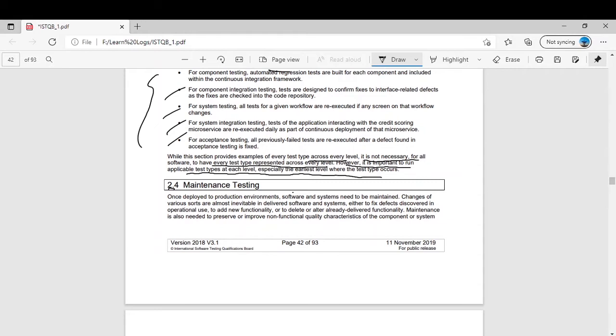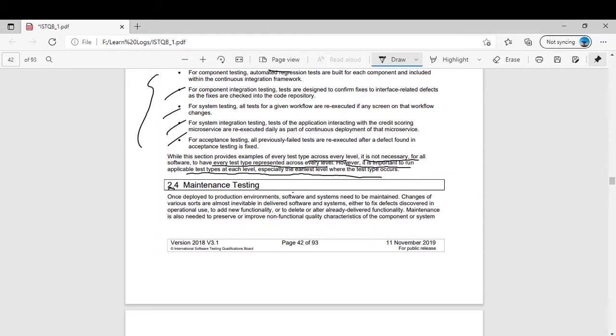For example, if the system is live and you have done some modifications, you should be very sure that if you have made a change in any module, it could impact the other modules. So you will find out those modules which could be affected by this new modification. Then you will run the regression testing or retesting on those modules. It is impossible to test the whole software again with your modification. Exhaustive testing is impossible. This we have already seen in the 7 principles of testing.